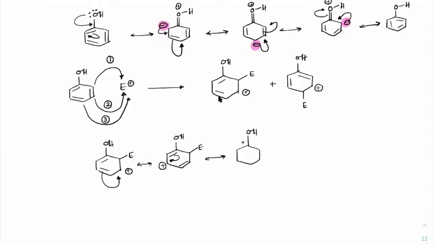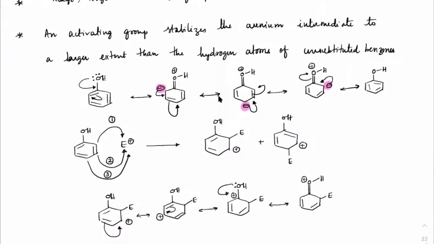Ipso means the position on which the functional group is present. Once the positive charge comes on the ipso position, it can get much stronger resonance from the lone pair of oxygen, completing its octet. So we will get an octet-completed carbocation. So this gives immense stability to the arenium complex.